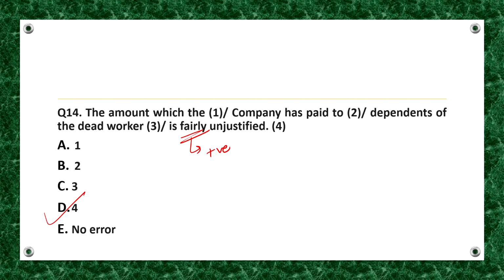Thus, we will replace fairly with rather, because rather is used with unpleasant adjectives and in a negative sense. Hence, its usage would be apt over here. Thus, the correct sentence should be: the amount which the company has paid to dependents of the dead worker is rather unjustified. Fine, I hope it's clear.